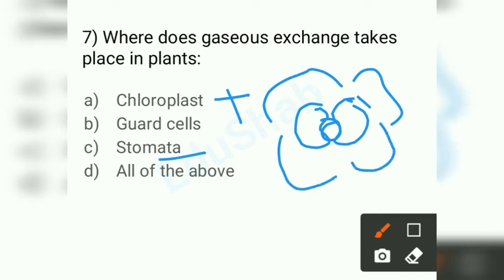I know I am unable to draw, but I hope you understand. When you open your textbook, you will have this diagram, so you can understand through that. The stomata is opened and closed by guard cells. So this is not your answer, it is not chloroplast.